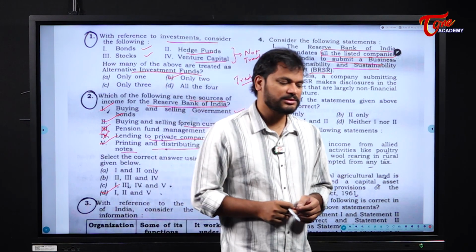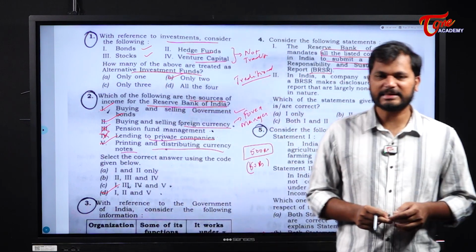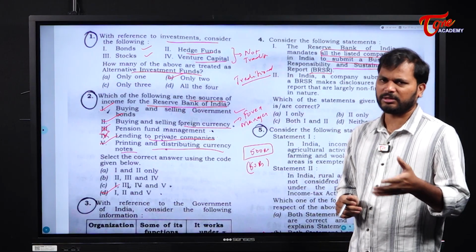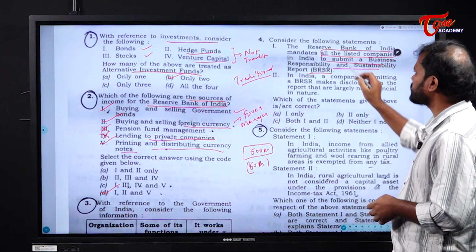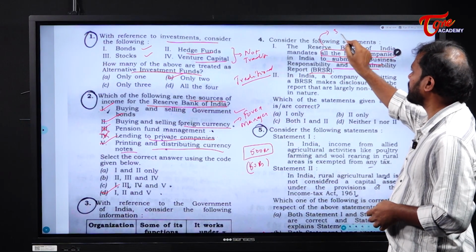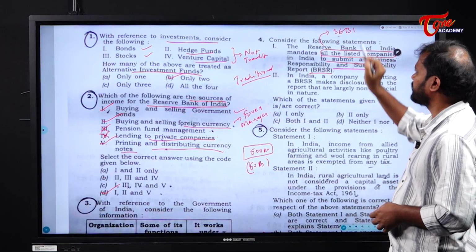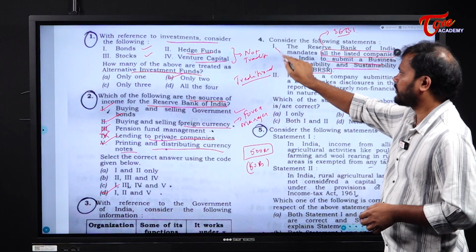What right does the Reserve Bank of India have to ask the listed or the unlisted companies to submit its report? Okay, so it is not the Reserve Bank of India, but it is SEBI which has the right. So statement 1 is wrong.